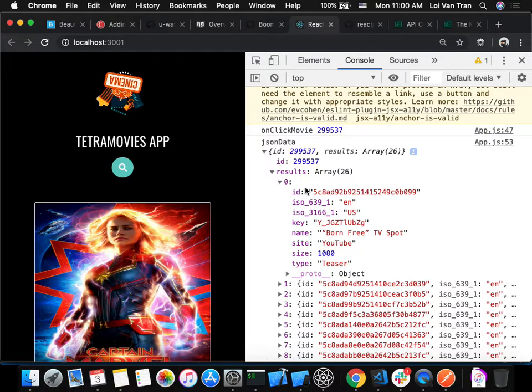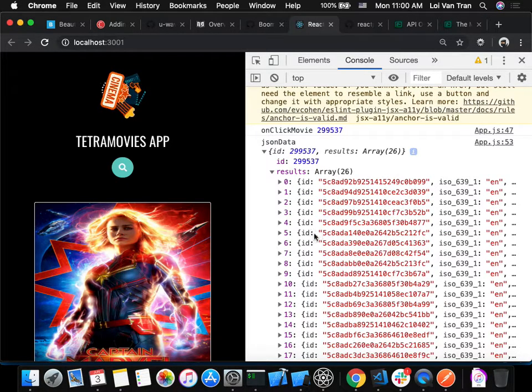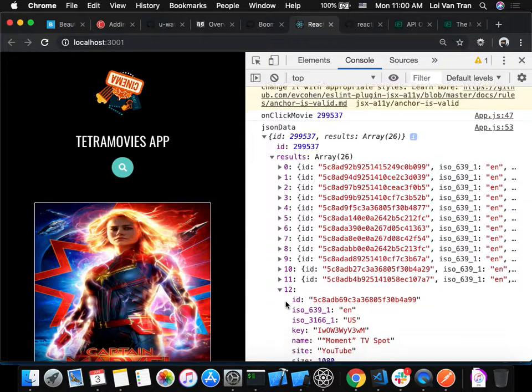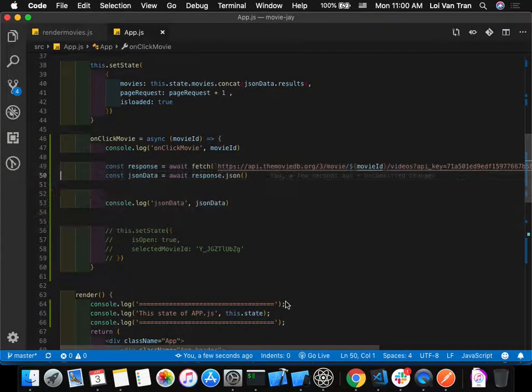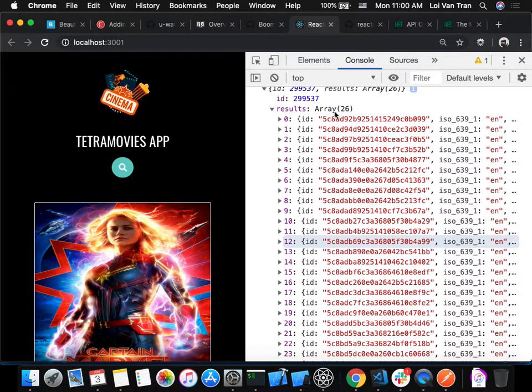And in each one of these is a different trailer. The results here is a list of movies. So what do we want to do, guys? We can see that results is an array of 26 objects here. Is every single movie going to have 26 trailers attached to it? No. There's no guarantee. By looking at the API, we understood this.